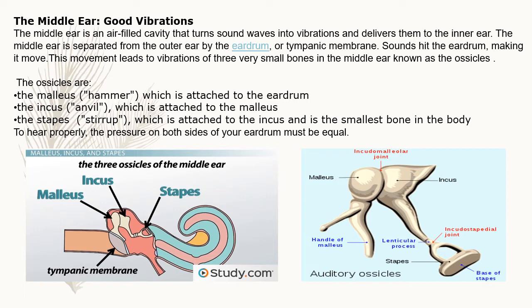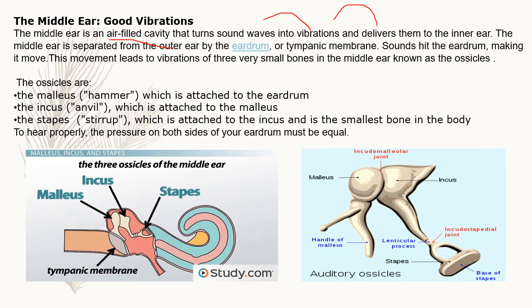Once again, the middle ear is an air-filled cavity that turns sound waves into vibrations and delivers them to the inner ear.